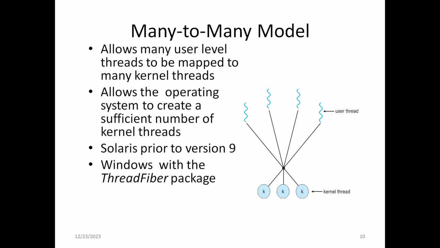And the final third model is the many-to-many model. The many-to-many model allows many user level threads to be mapped into many kernel level threads. Unlike the many-to-one model, in which many user level threads are mapped into only one kernel level thread, in the many-to-many model, many user level threads are mapped into many kernel level threads. So it allows the operating system to create a sufficient number of kernel threads. So the example is Solaris prior to version 9 and Windows with the ThreadFiber package.